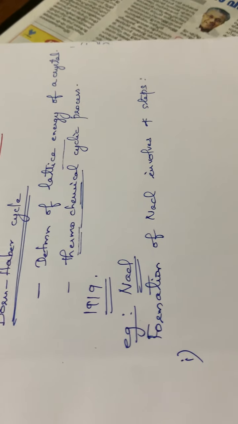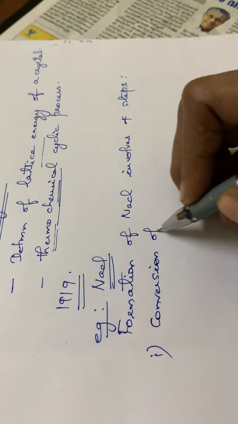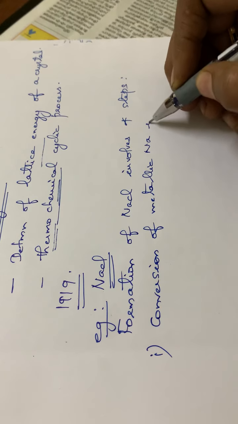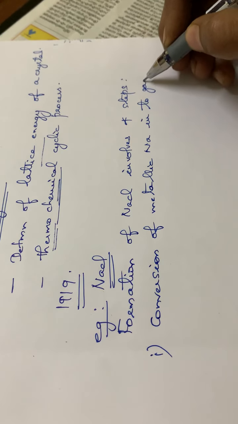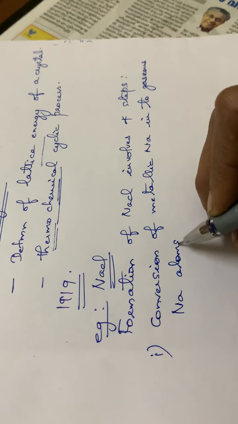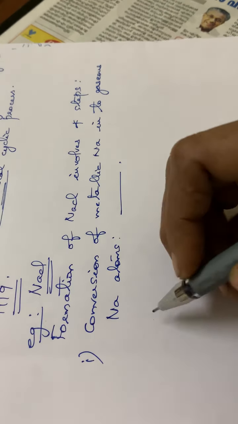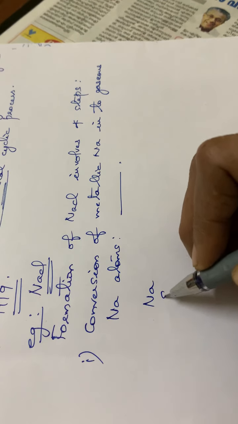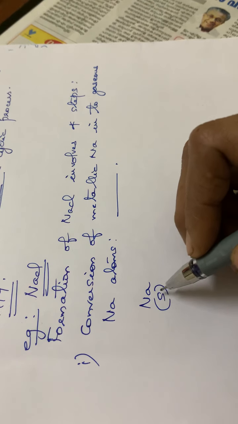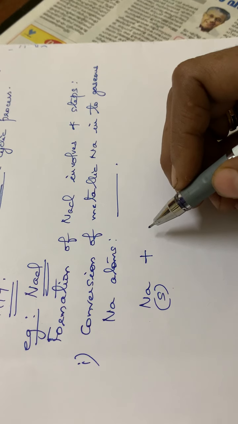So the first step, that is the conversion of metallic sodium into gaseous sodium atoms. That is the first step. Conversion of metallic sodium to gaseous sodium atom. See, for example, metallic sodium that is in solid state. Some energy is needed to convert this solid sodium into gaseous form of sodium atom.